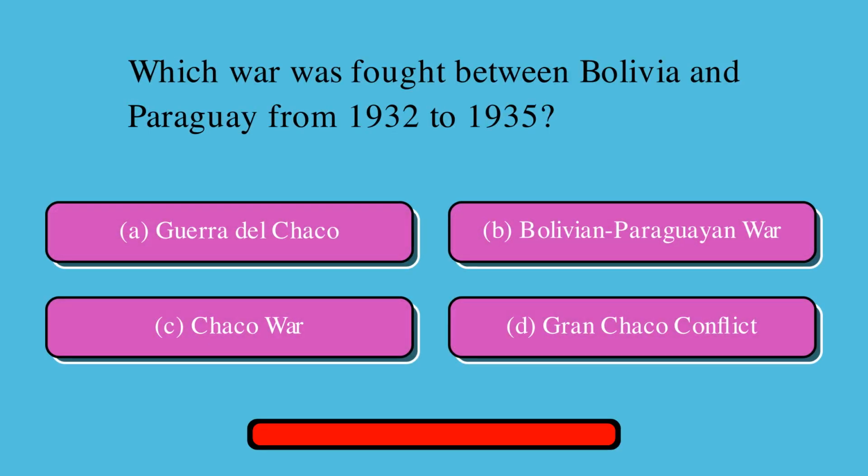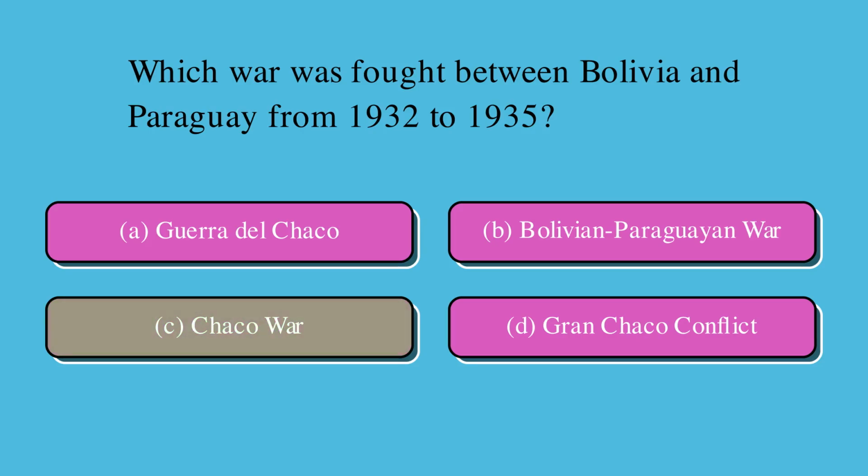Which war was fought between Bolivia and Paraguay from 1932 to 1935? Is it A. Guerra del Chaco, or B. Bolivian-Paraguayan War, or C. Chaco War, or D. Gran Chaco Conflict? Correct answer is C. Chaco War.